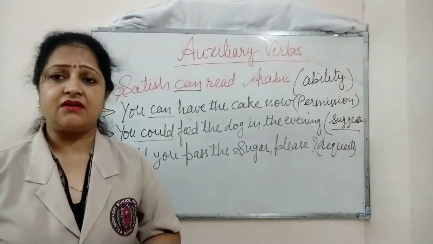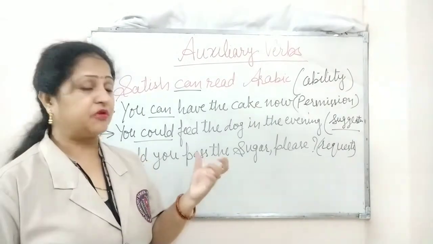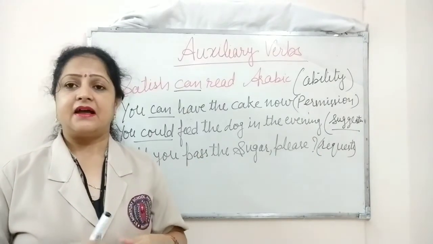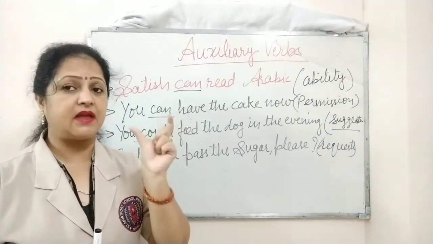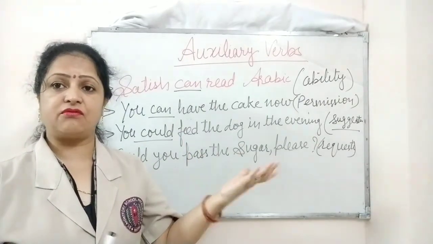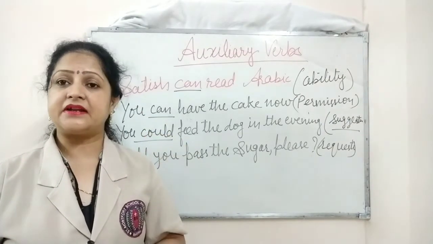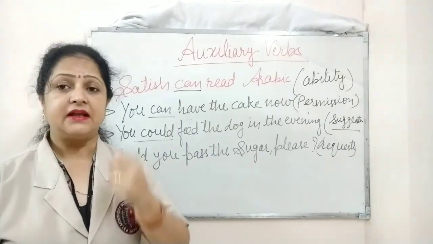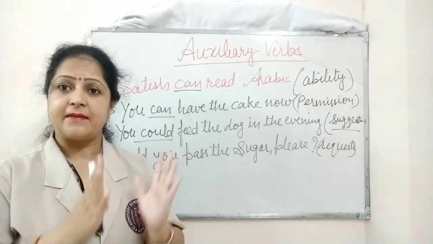In the same way we can use the other modal auxiliary verbs also. Let's take one more example of may, M-A-Y. She may come tomorrow. Here may is used to tell the possibility of her arrival tomorrow. Next example: Rana might not bring the scooter back. Here might is telling the possibility of not bringing the scooter back.